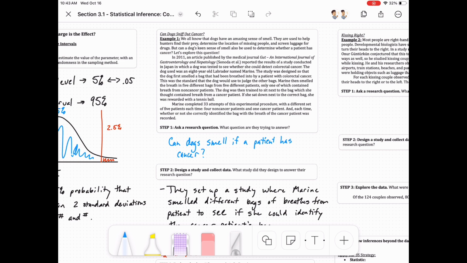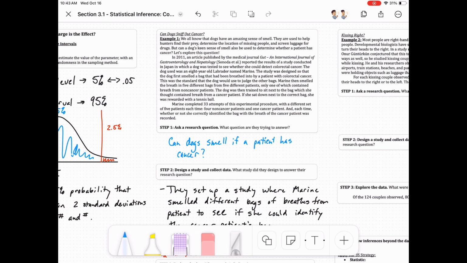For the test, once she knew what she was supposed to be doing, they had 5 bags that patients had breathed into, one of which was from a cancer patient. The other 4, we're not told what they have. Her job was to sniff out which one she believed was from a cancer patient, and then she would sit next to it, and the researchers recorded it. She did this 33 times, and we're going to go through our process like we normally do, but adding in the confidence interval when it's appropriate.